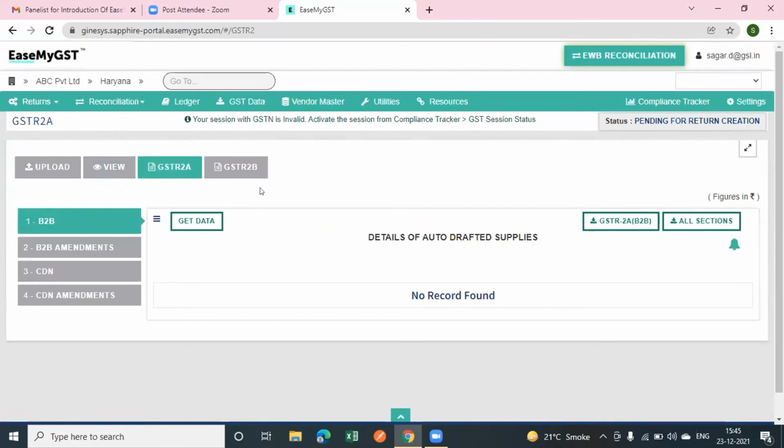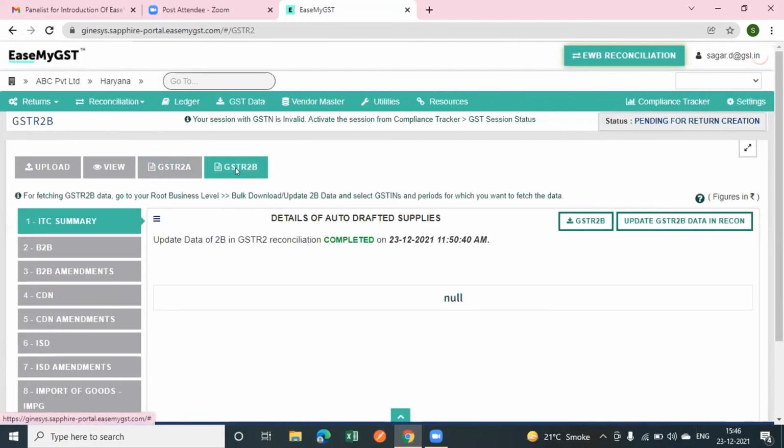If you want to fetch GSTR2A from the government portal, then just click on Get 2A data. It will be fetched from the government portal to the EaseMyGST portal. As you are already aware, for 2 versus 2A reconciliation, only two types of transaction are preferred, B2B and CDN. And if there is any amendment in B2B or CDN invoices, then you can also view this. It will automatically fetch from the government portal to the EaseMyGST portal. Same activity for GSTR2B also. As you can see, I have already performed the reconciliation and completed the process here. So this was basically the procedure of GSTR2.